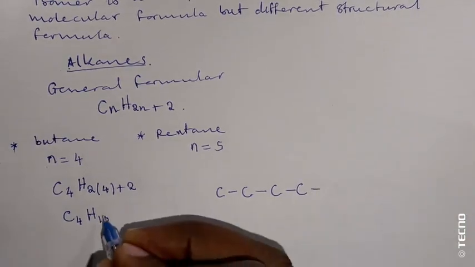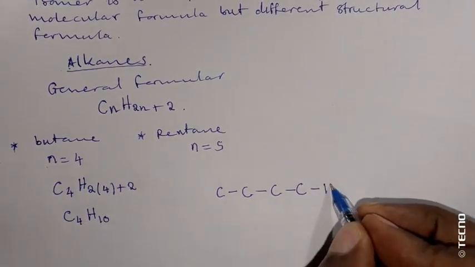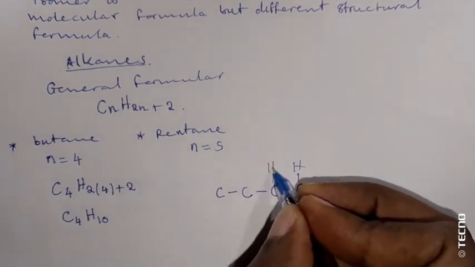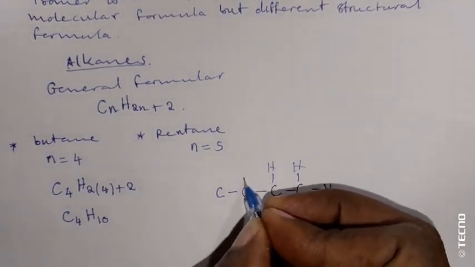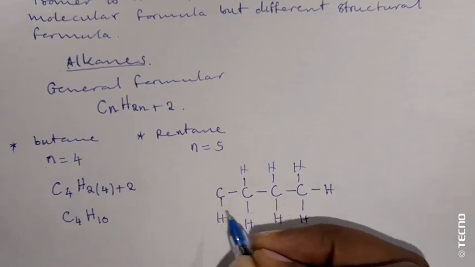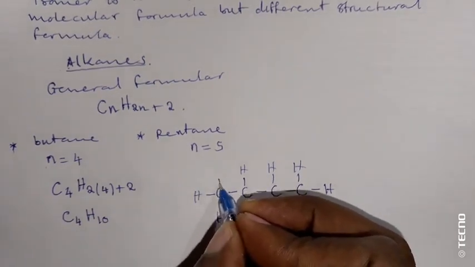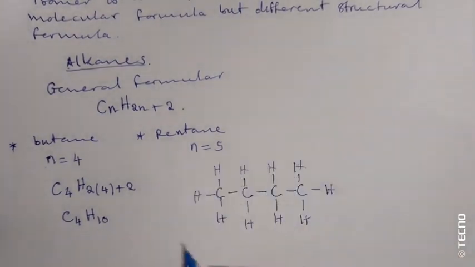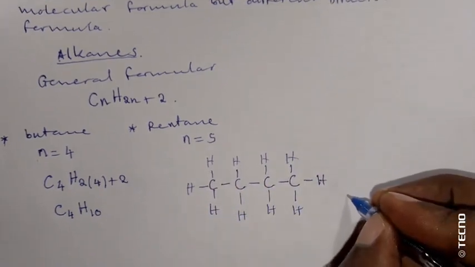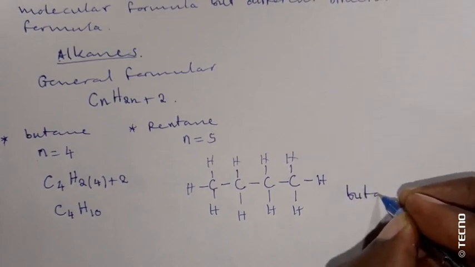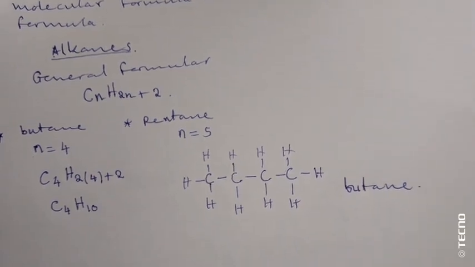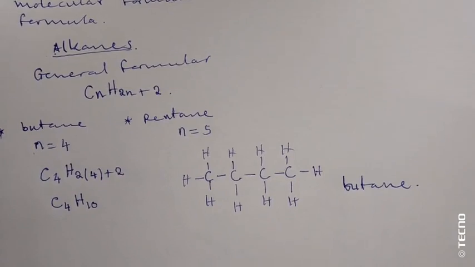Here we'll write all these 10 hydrogens: 1, 2, 3, 4, 5, 6, 7, 8, 9, 10. This structure, the normal one, is what we call butane.